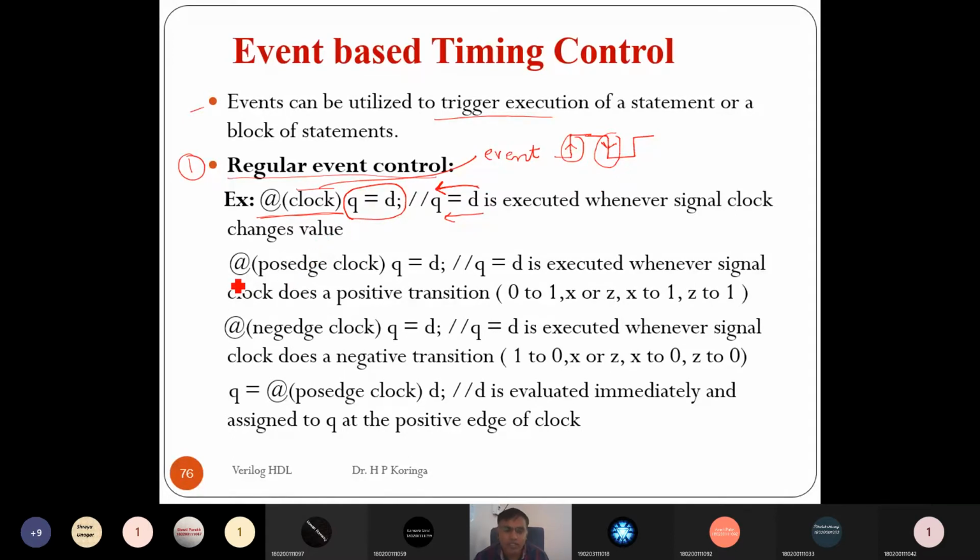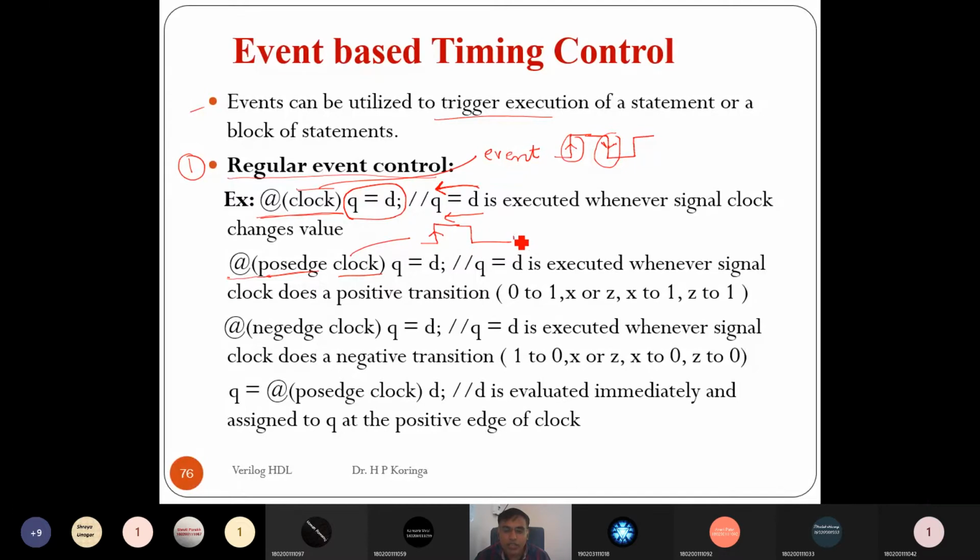In another example we can see @(posedge clock). Here it is clearly specified when we want to trigger. We want to trigger at the positive edge of the clock, so only a positive edge. Positive edge is defined as when the clock goes from logic 0 to 1.